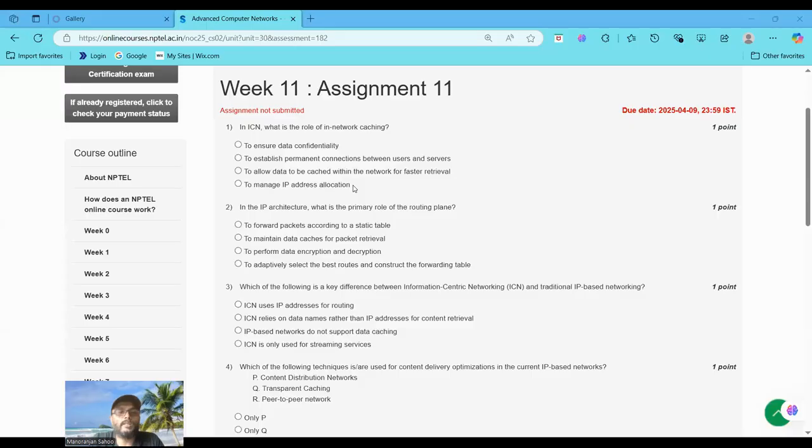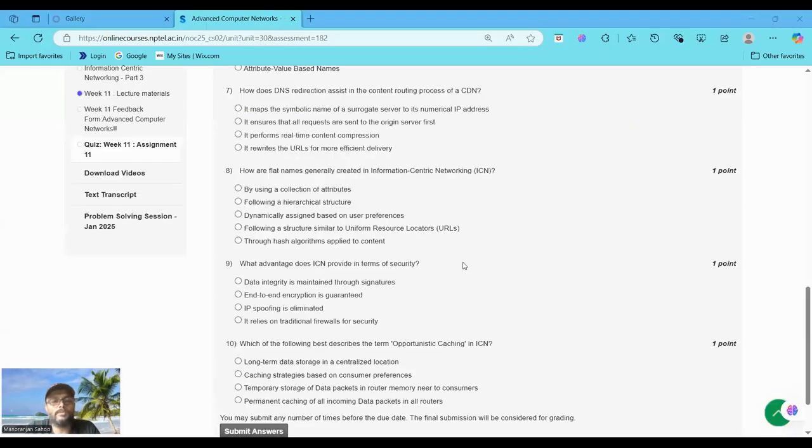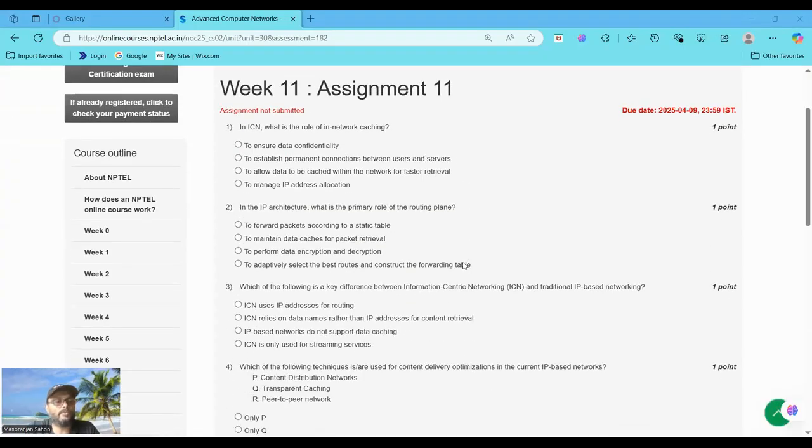You can see this is Week 11 and Assignment 11, and you can find 10 questions here. You can see 10 questions only. So let's try this question one by one. So first question is asking about the ICN. What is the role of the network caching?